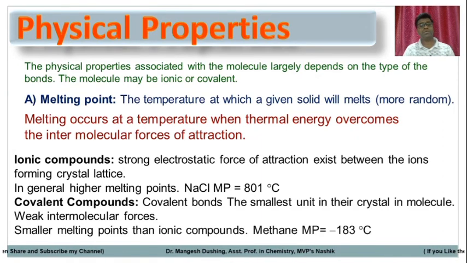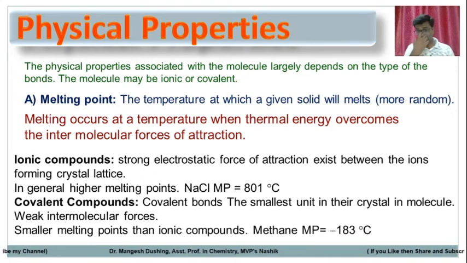But in case of covalent compounds, the smallest unit of their crystal is the molecule. So there are weak intermolecular forces, and because of these weak intermolecular forces, their melting points are very small. For example, the methane molecule contains 5 atoms and 4 sigma bonds, but its intermolecular forces of attraction are very less because it is a non-polar molecule.